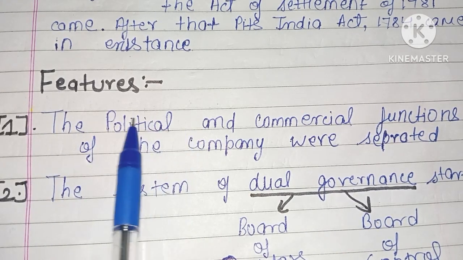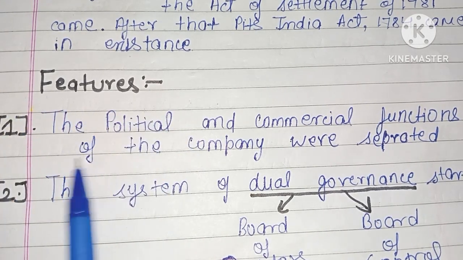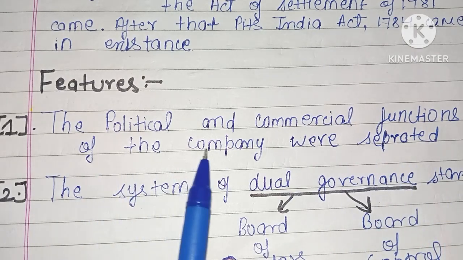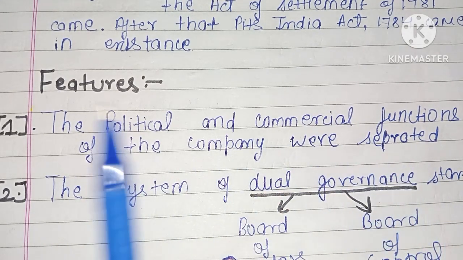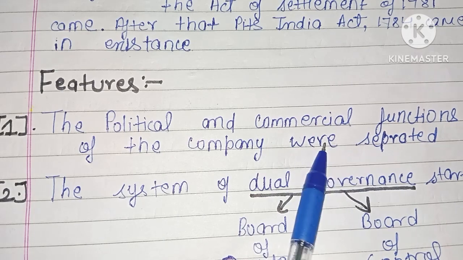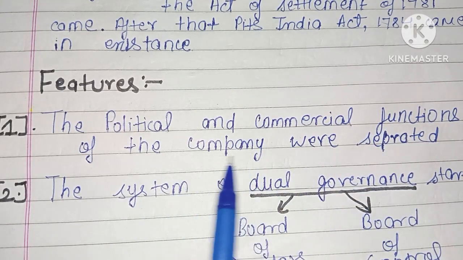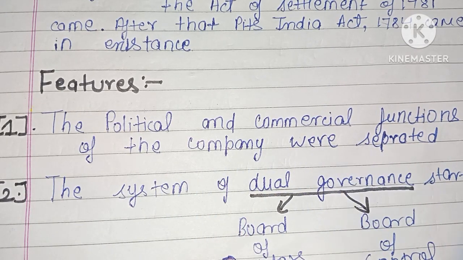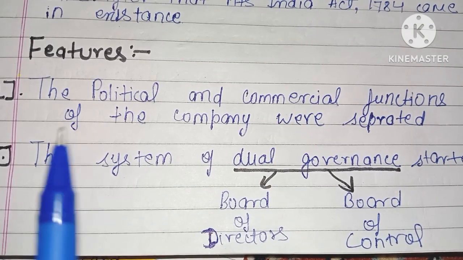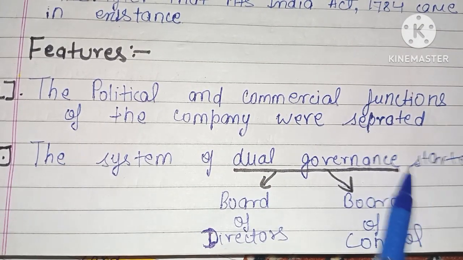What was the importance of that act? What were the features of this act? So the political and commercial functions of the company were separated. With the help of this act, the political and commercial functions of the company, East India Company, were separated. Second feature of this act was the system of dual governance started.